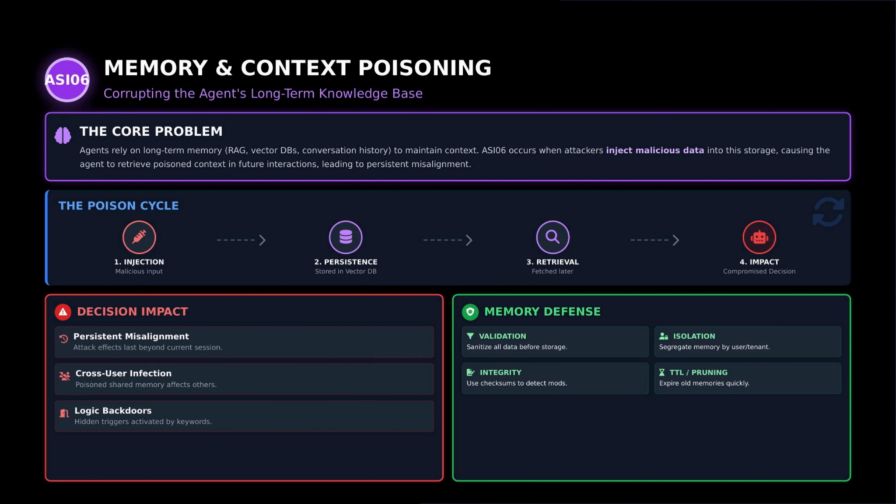Mitigations start with sanitizing all data before storage, segregating memory per user or tenant, using integrity checks to detect modification, and expiring old memories quickly. Recognize the poison cycle: injection, persistence, retrieval, impact, and break it.